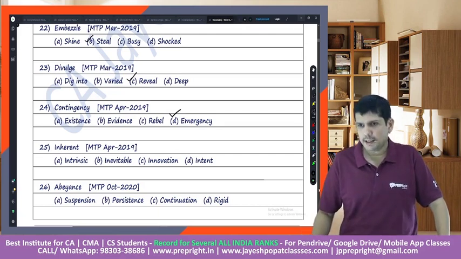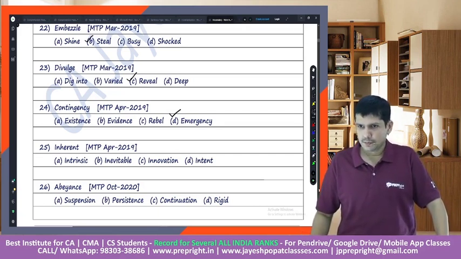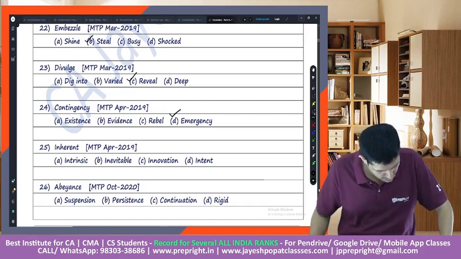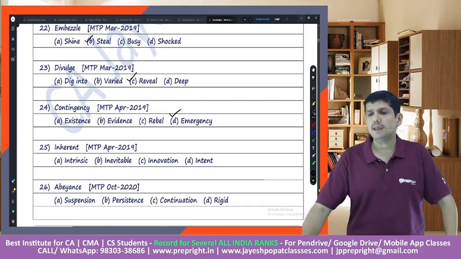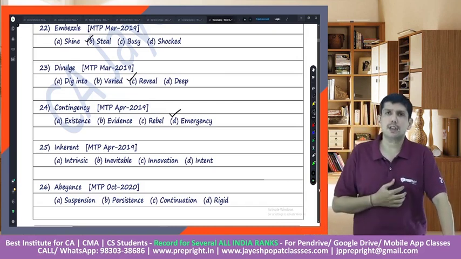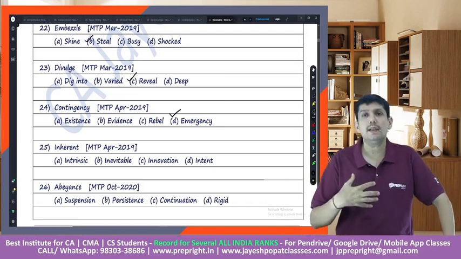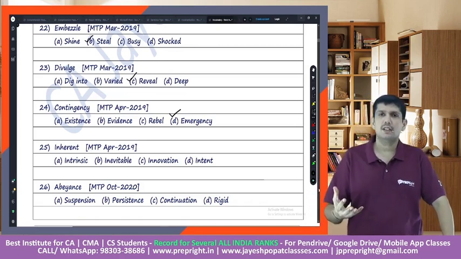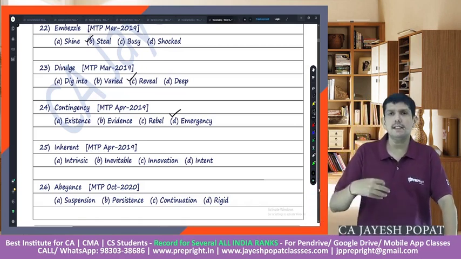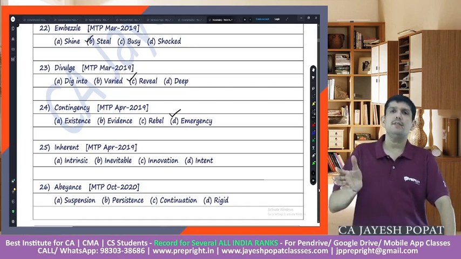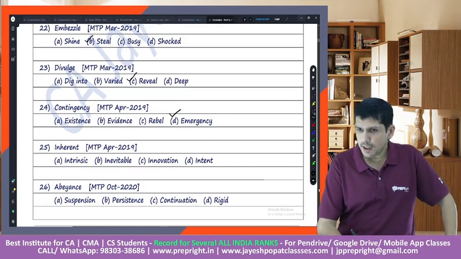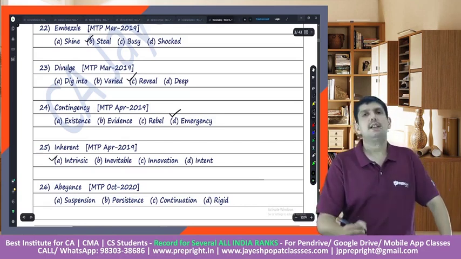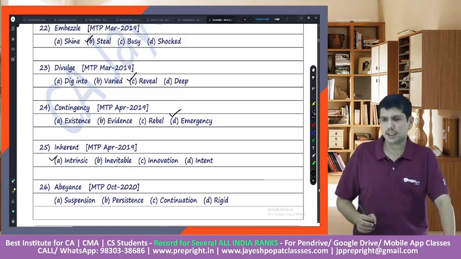Then inherent. What do you mean by inherent? Inherent means something which is part and parcel of a particular thing, right? Inherent would mean it is his inherent nature, right? It is his inherent nature that he behaves in such a way. So basically inherent would mean intrinsic, right? Inherent would mean intrinsic.